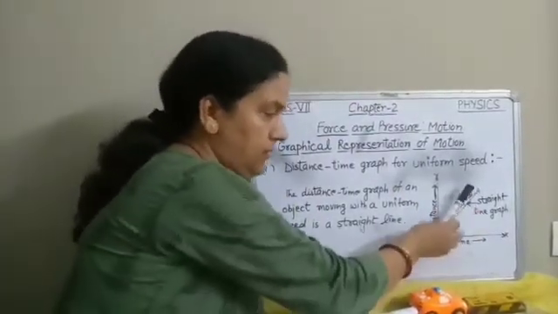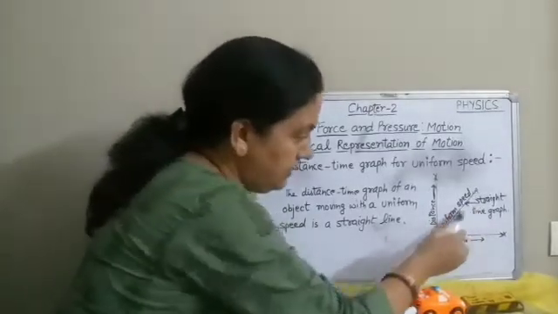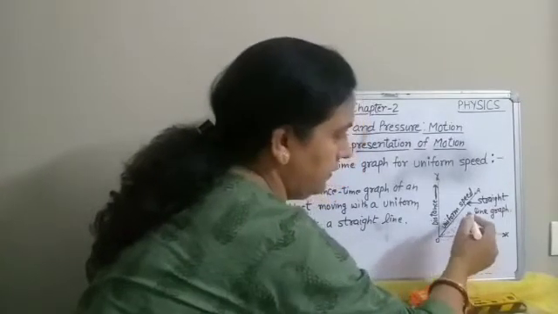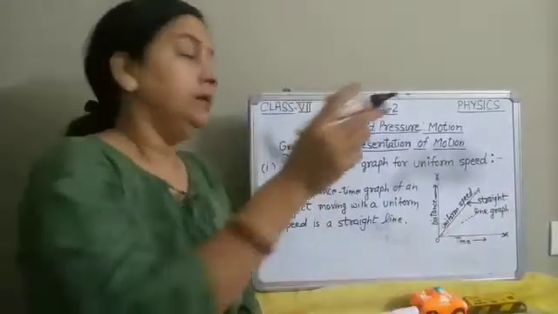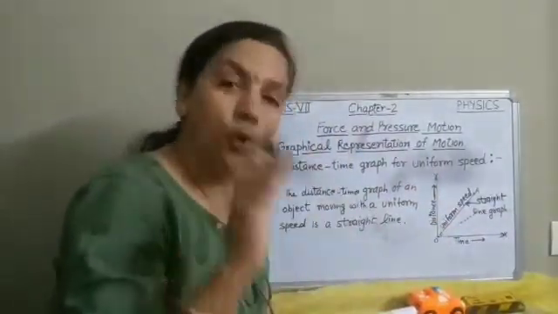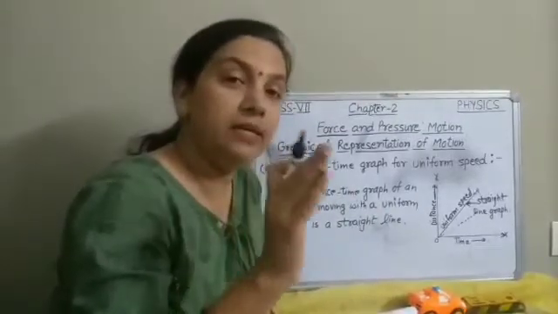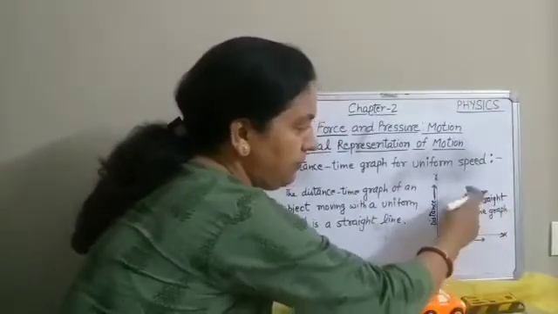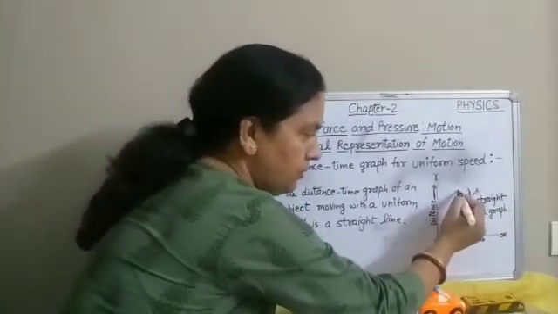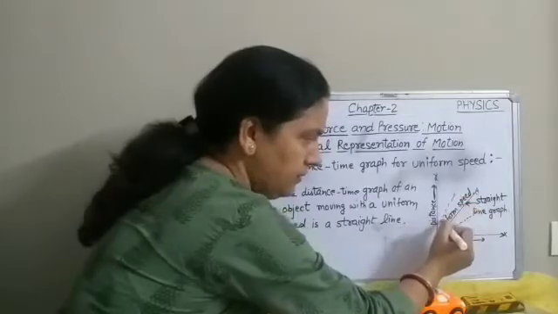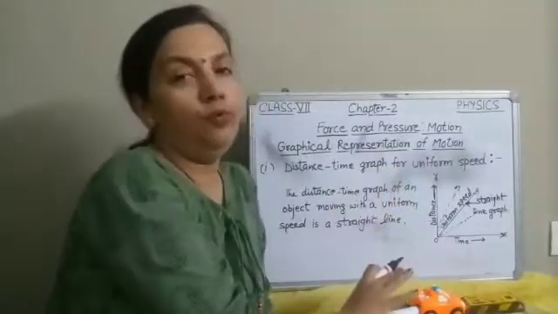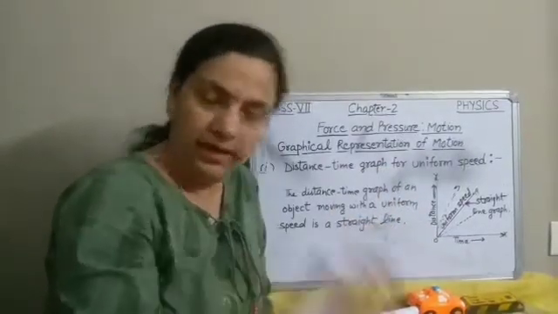And if the distance time graph slope is little less steep, it means the line is lower here, we will say the object is moving slower, its speed is slow, and if this distance time graph line is just higher, it is here, we will say that object is moving with a higher speed.